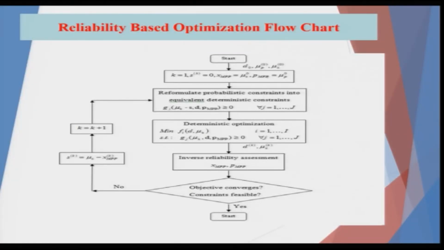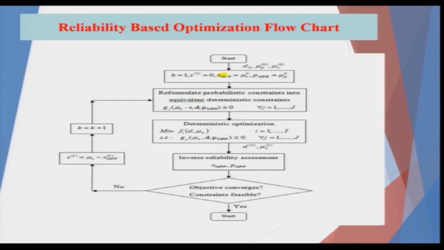So, generally the reliability optimization flow chart works like this. In the first step, when k is 1, k being the number of iterations you are doing, you take x MPP, the most probable point in the x space, which is equal to mu suffix x naught. Naught is the first iteration, so you will take the mean value. I will mark it to make it clear.